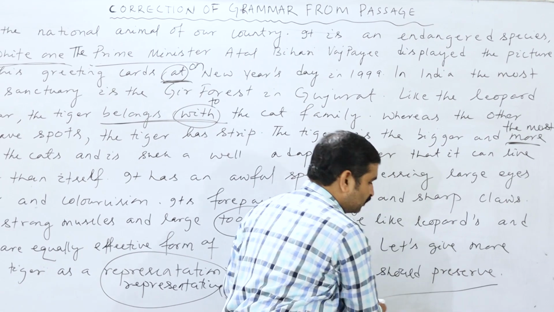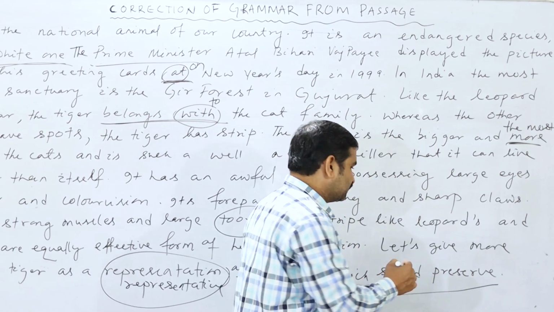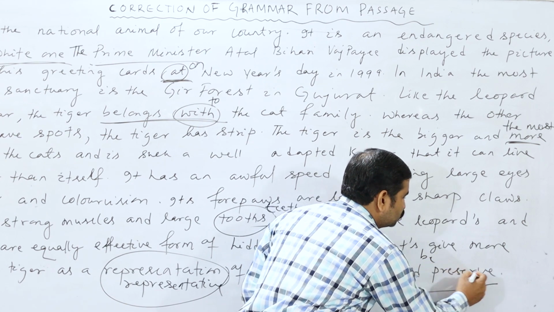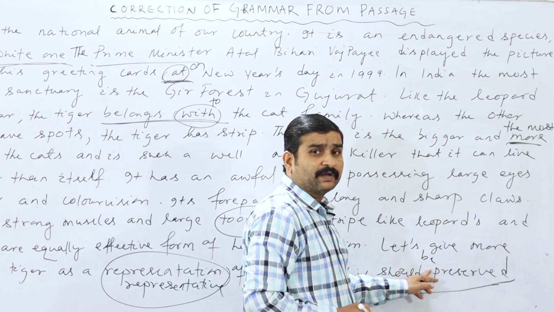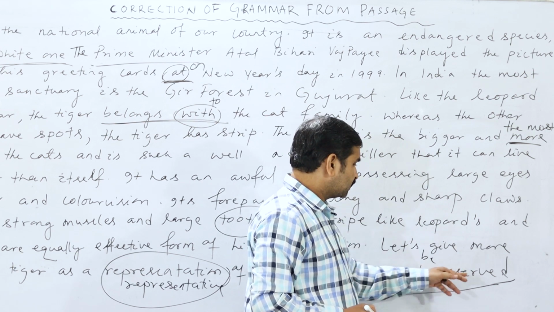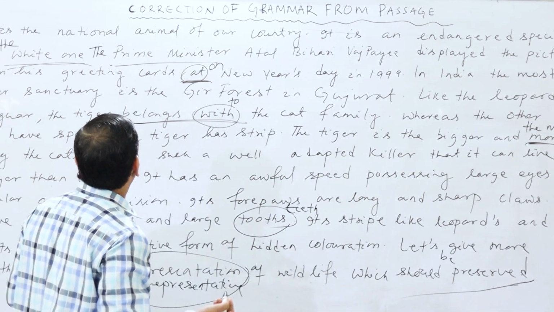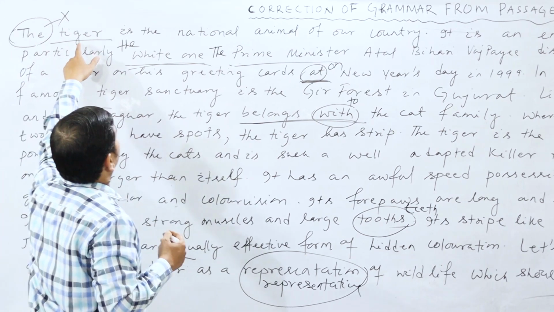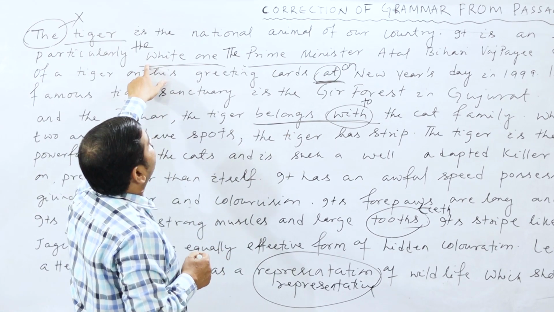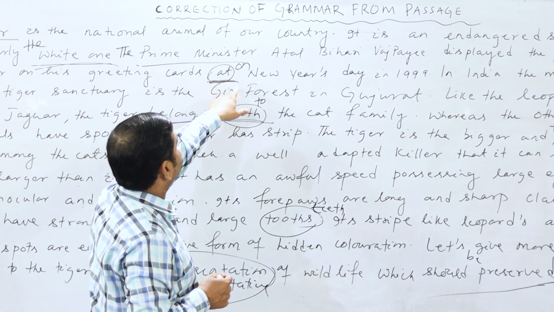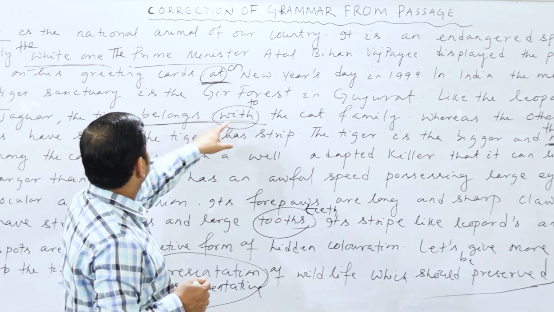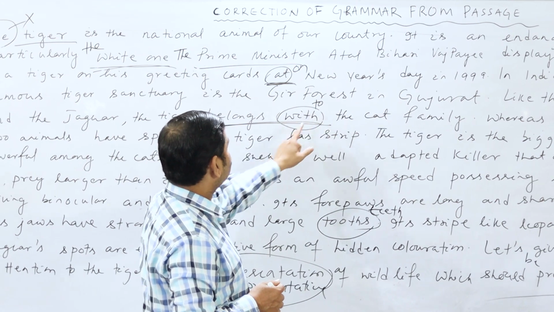This is again another wrong one. Passive form is needed. So what is the answer? Should be preserved. That is be plus verb third form. So now I am counting. What are the mistakes? Mistake number 1. Then the second one is here. Then the third one here. Then the fourth one here. Then the fifth one here. That is 2, belongs to.